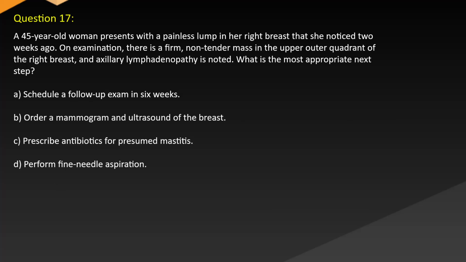Question 17. A 45-year-old woman presents with a painless lump in her right breast that she noticed 2 weeks ago. On examination, there is a firm, non-tender mass in the upper outer quadrant of the right breast. An axillary lymphadenopathy is noted. What is the most appropriate next step? A. Schedule a follow-up exam in 6 weeks. B. Order a mammogram and ultrasound of the breast. C. Prescribe antibiotics for presumed mastitis. D. Perform fine needle aspiration.